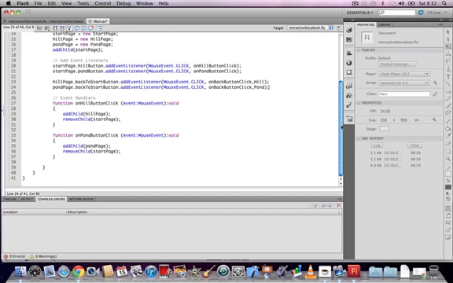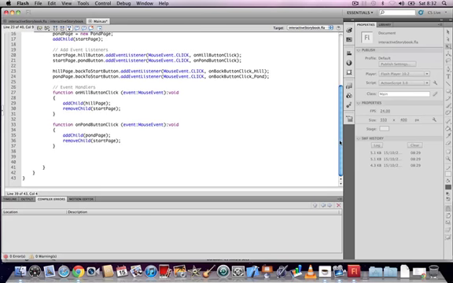Add event handlers to say what will happen when the back button is clicked in each case. So in this example, it adds either the pond page or the hill page to the stage and removes the start page from the stage. The opposite way around, actually. It removes the pond page or the hill page and adds the start page because we're going back from either the pond page or the hill page.